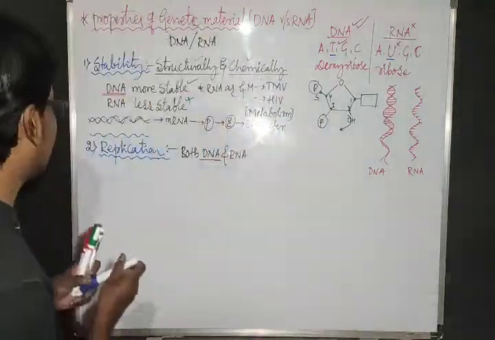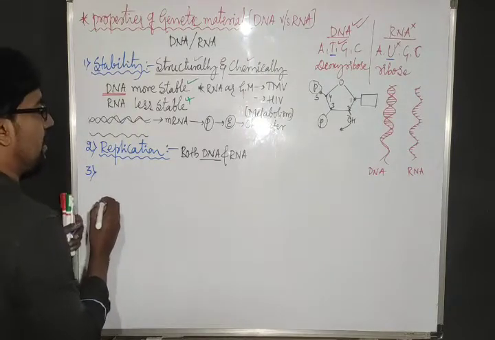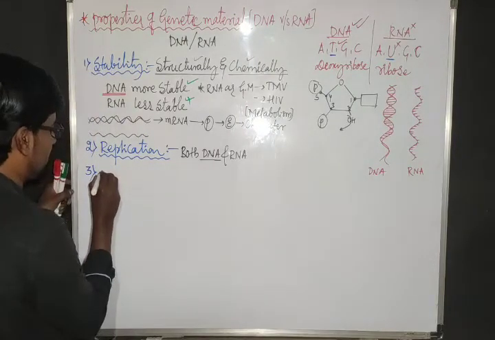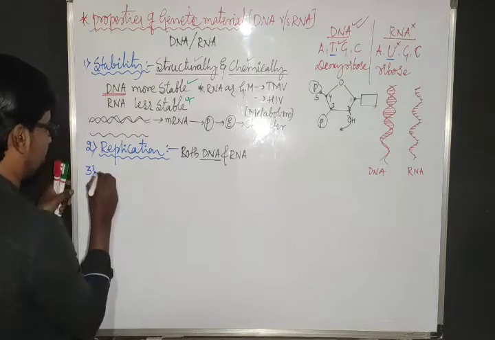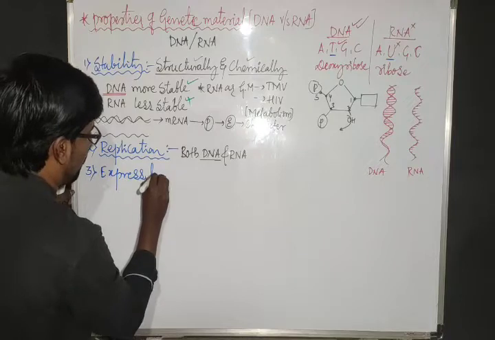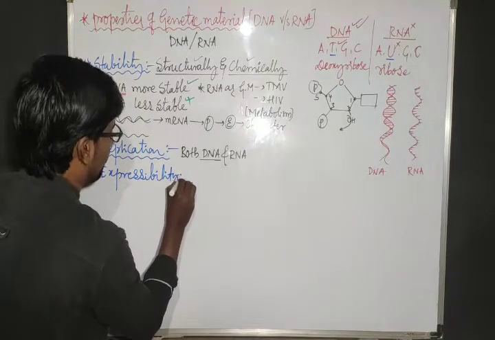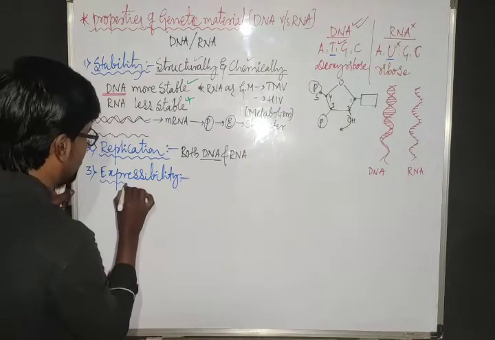And the next thing, another major property, expressibility.